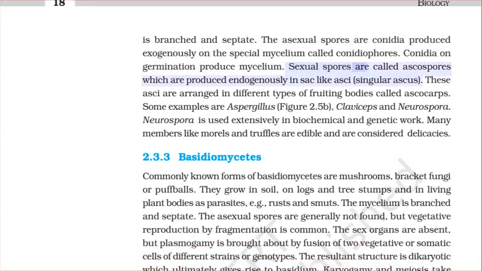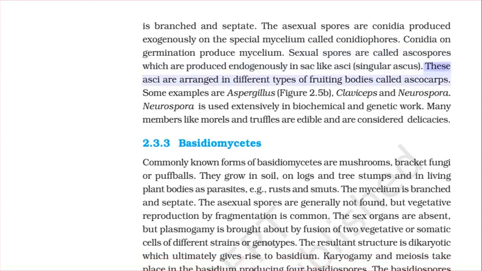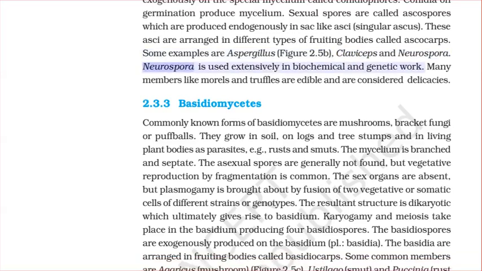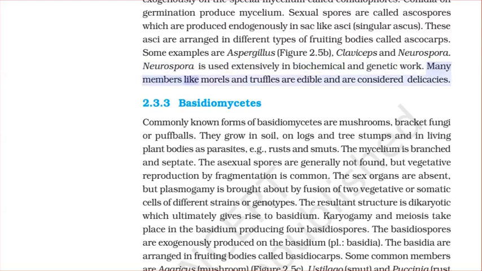Sexual spores are called ascospores, which are produced endogenously in sac-like asci, singular ascus. These asci are arranged in different types of fruiting bodies called ascocarps. Some examples are Aspergillus (figure 2.5b), Claviceps, and Neurospora. Neurospora is used extensively in biochemical and genetic work. Many members like morels and truffles are edible and are considered delicacies.